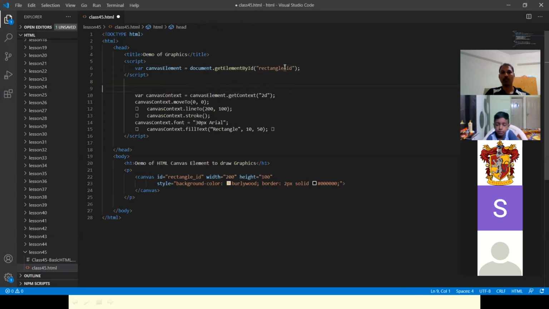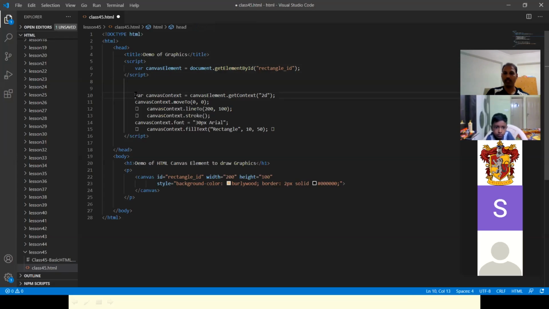First line: the input in the canvas will be captured. So what is this rectangle ID? Rectangle ID is the canvas element, right? So this canvas element will be taken here first. But when this script gets executed, the canvas is not present because this script is going to execute first. So it doesn't identify this rectangle ID. We need to write the canvas first and then this script. Yes, we have to make some small tweak.